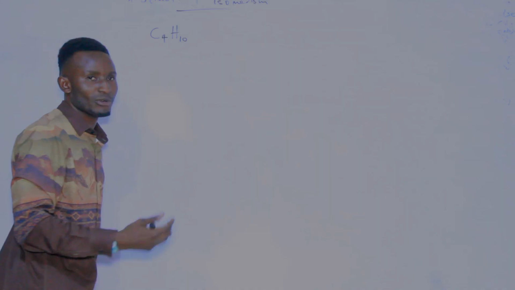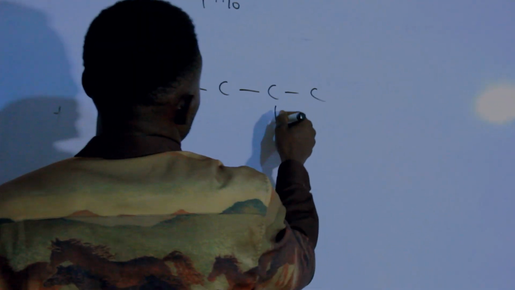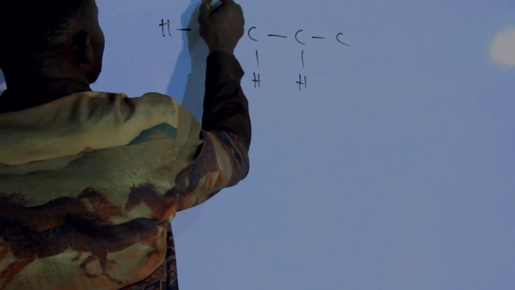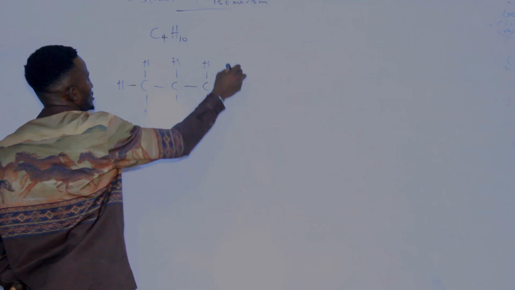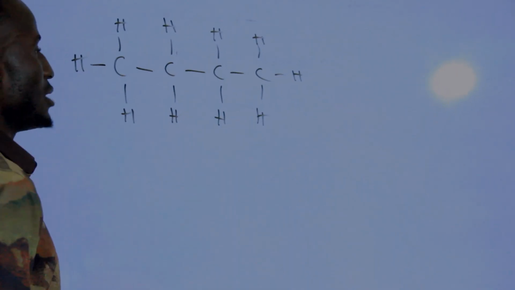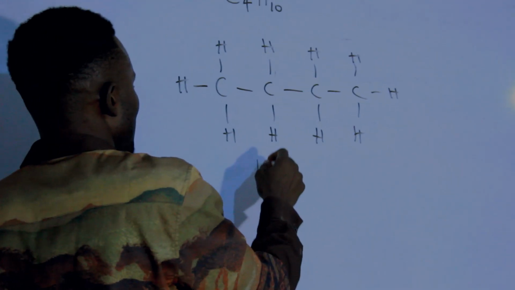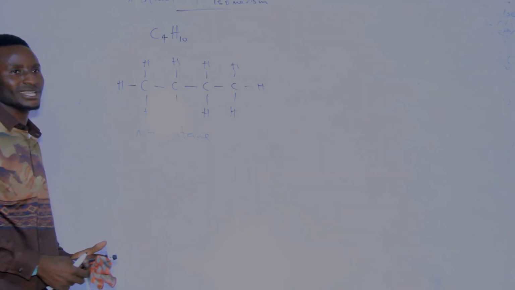Then let us see some structural formulas you can add here. You can have something like this: carbons with hydrogen, hydrogen, hydrogen, and so on. Now when you check this very well, this is called butane. We'll call it n-butane, that is normal butane.